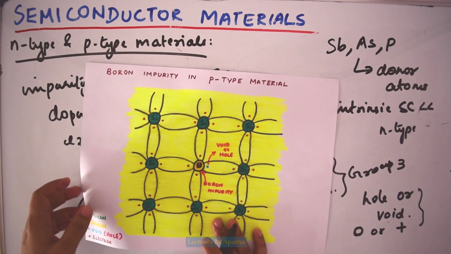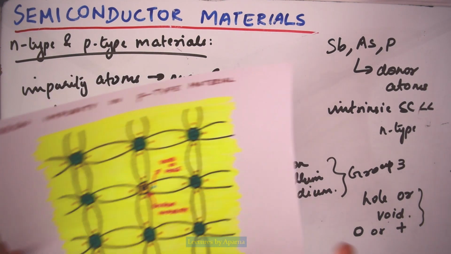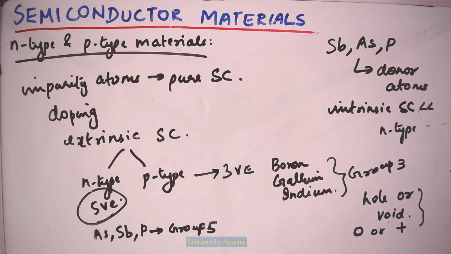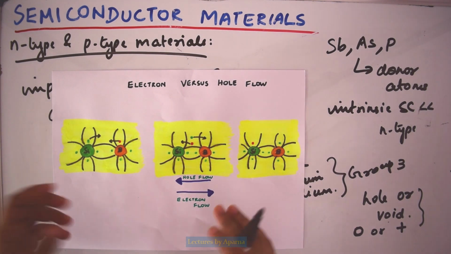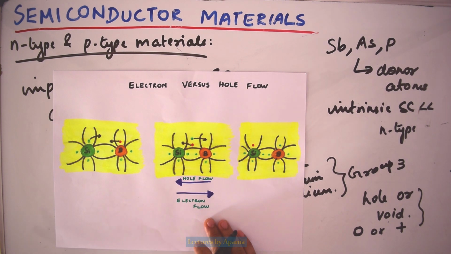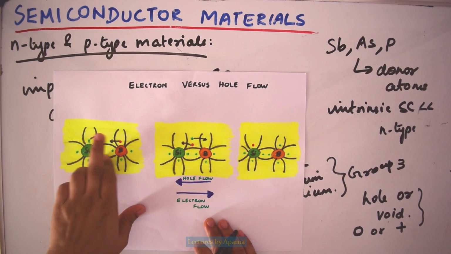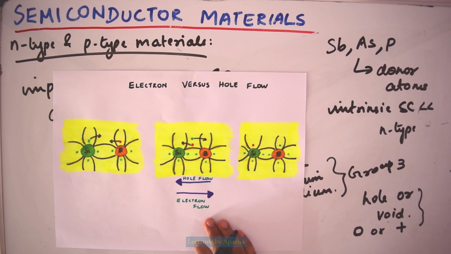The effect of a hole in conduction of p-type material is as shown. If a valence electron in the silicon atom absorbs energy, it will break the bond. It has a greater tendency to fill this void compared to a pure semiconductor.